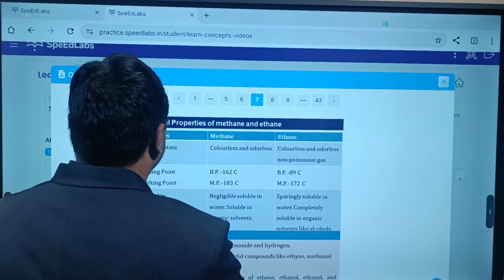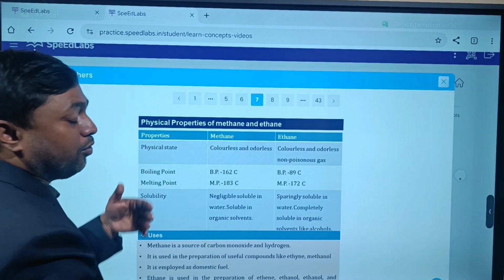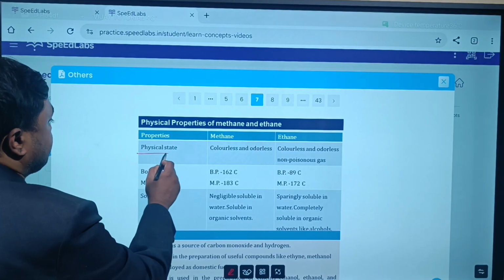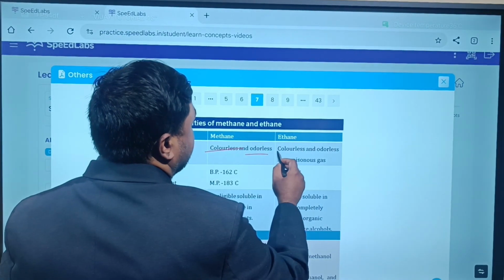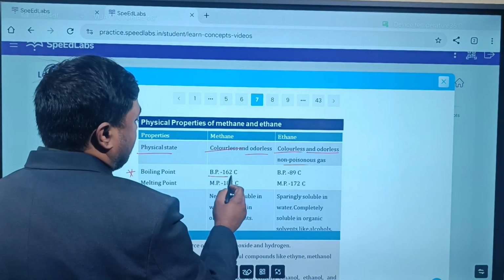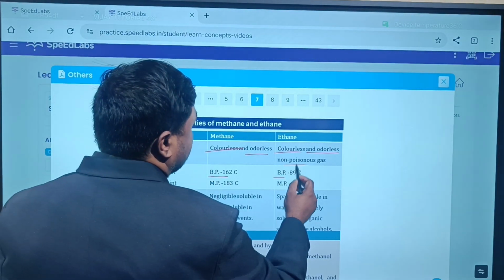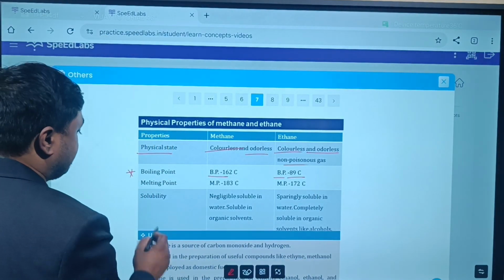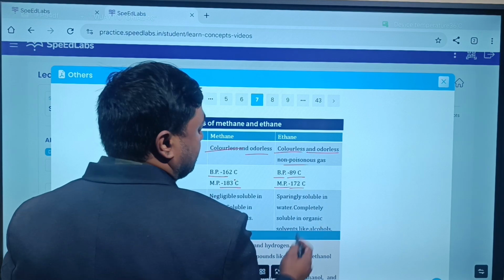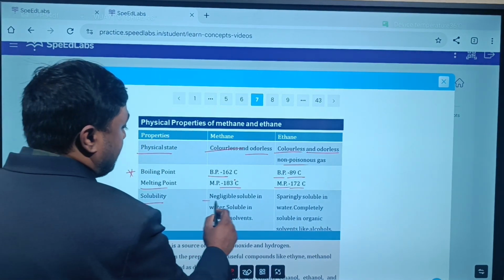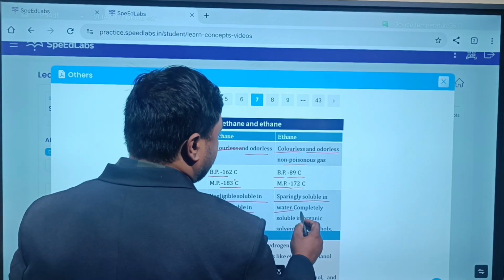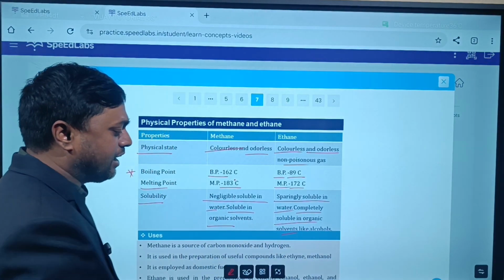So like that we have alkanes. Now for n equal to 2 we get ethane. There are some properties of methane and ethane. Physical state: methane is colorless and odorless, ethane is also colorless, odorless and non-poisonous. Boiling point of methane is minus 162 degrees Celsius, whereas ethane is minus 89 degrees Celsius. Melting point is minus 183 degrees Celsius for methane and minus 172 degrees Celsius for ethane. Solubility: methane is negligibly soluble in water but soluble in organic solvents. Ethane is also sparingly soluble in water, completely soluble in organic solvents like alcohol.